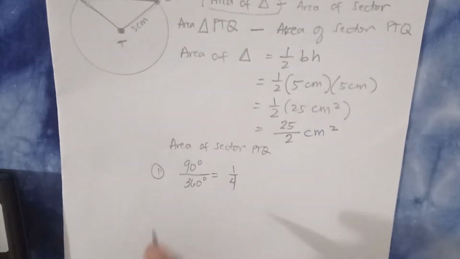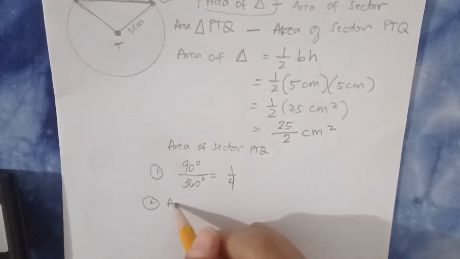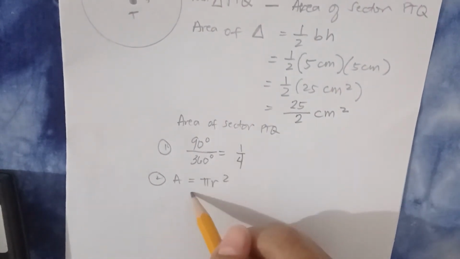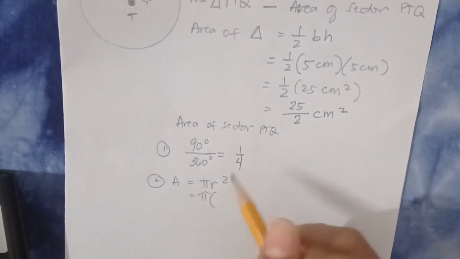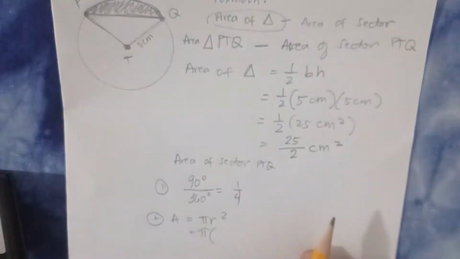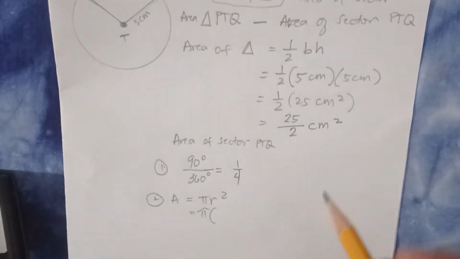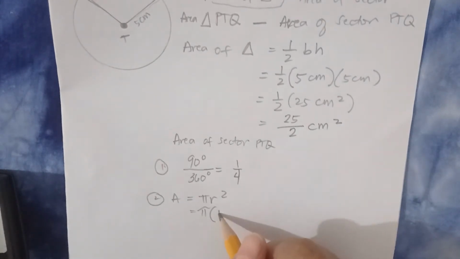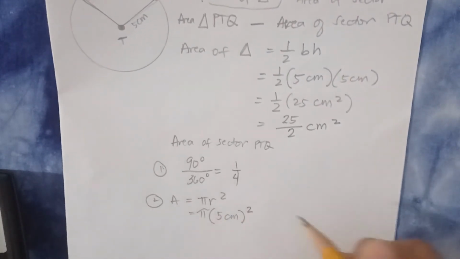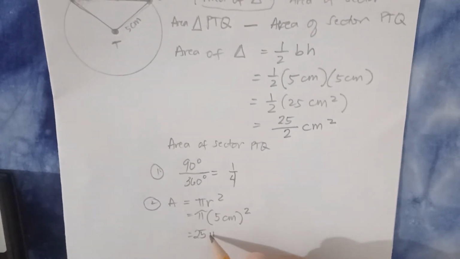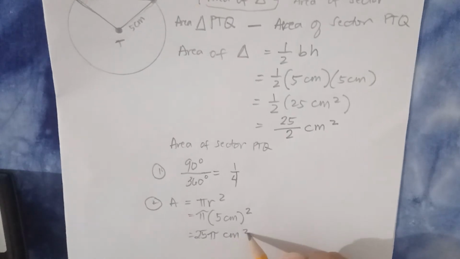Okay? Then, yung second part is get the area of the circle. So, that will be equal to pi r squared. The radius is given as 5 centimeters. Okay, so dalawa lang naman yung kailangan yung given sa sector at segment. Measure ng arc at saka ng radius. So, r is 5 centimeters. Then, get the square. So, it will become 25 pi centimeter squared.